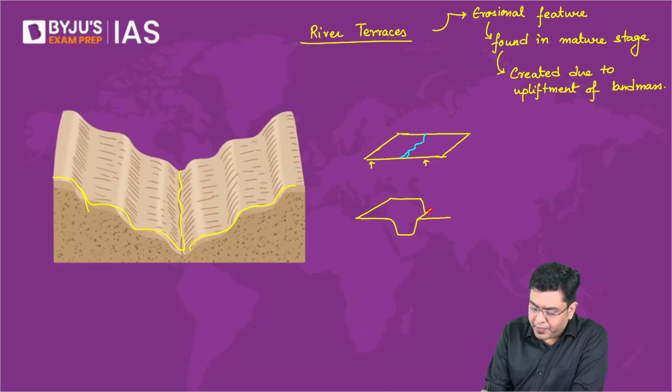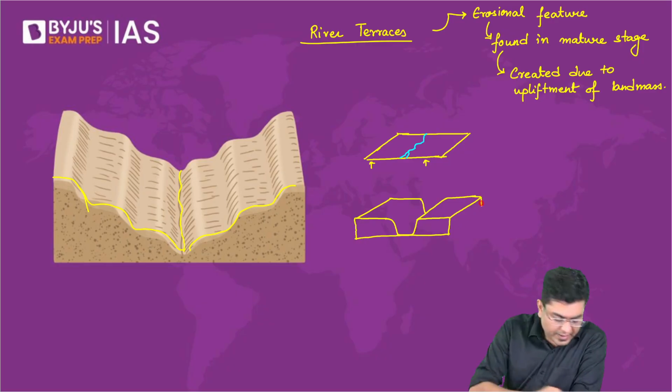The river will continue its movement where it is. So you will observe a kind of a landmass somewhat like this. And the river is moving here in this area.